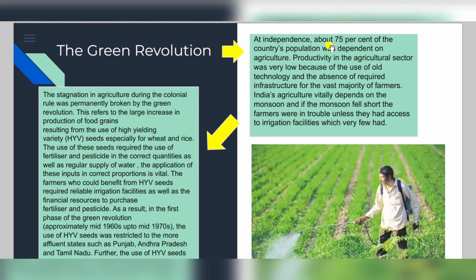Now, at independence, about 70% of the country's population was dependent on agriculture. So, this brings a need to bring a revolution in the agriculture sector, because at that time productivity was very low. The land was under the control of zamindars or intermediaries. There were not any kind of land ceilings or land reforms which could help ordinary citizens protect themselves from the intermediaries. So this process was very much needed.